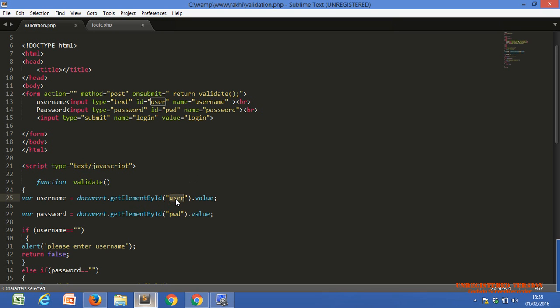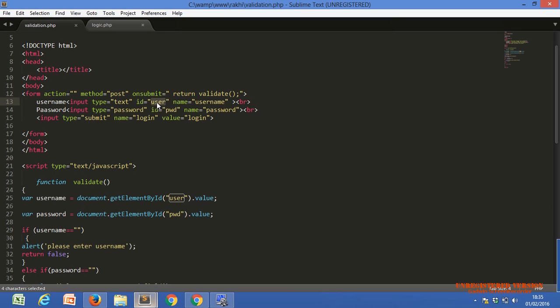Which HTML element has this user id, Raki? Our first text box has this user id, yes.